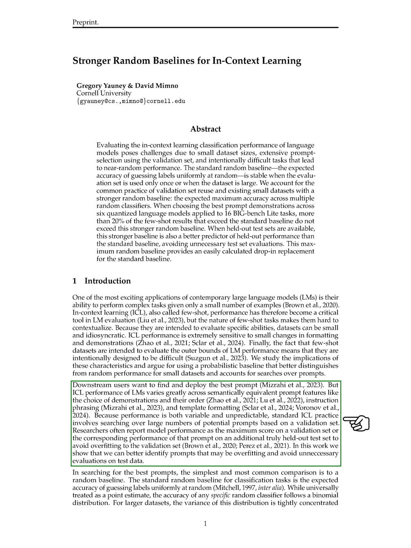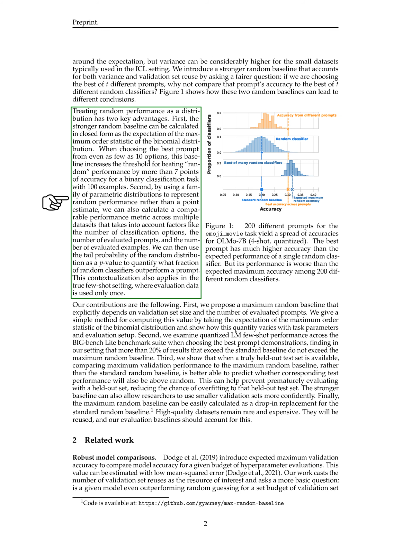We propose a stronger random baseline that considers both variance and validation set reuse. By comparing a prompt's accuracy to the best of multiple random classifiers, we can better identify prompts that may lead to overfitting. This approach accounts for the variability in performance across different prompts and datasets. By treating random performance as a distribution, we can calculate a more robust performance metric that considers various factors such as the number of classification options and evaluated prompts.